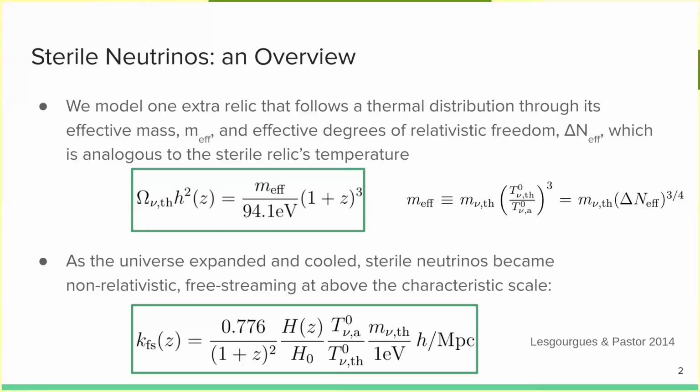And because its thermal motion is so large, these particles are able to freely stream at or below a certain characteristic scale. This is given here at the bottom green box, where you can read more in Lesgourgues and Pastor from, for example, 2014 or their neutrino cosmology textbook.